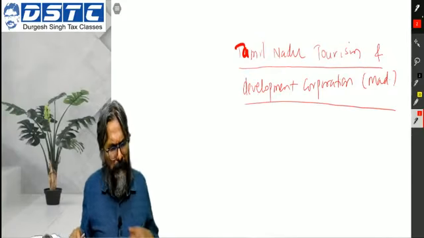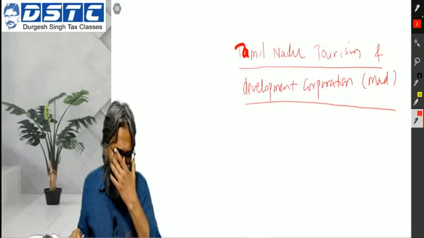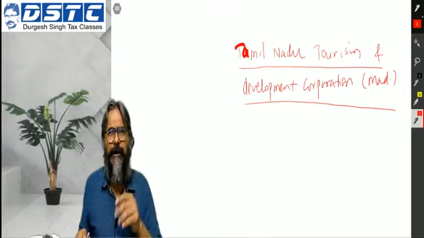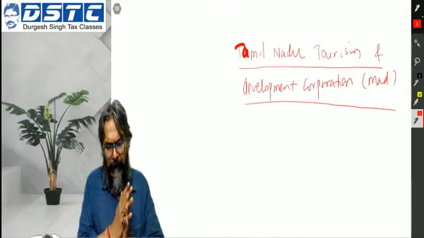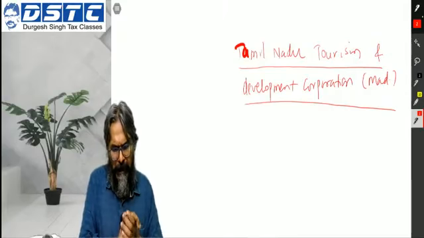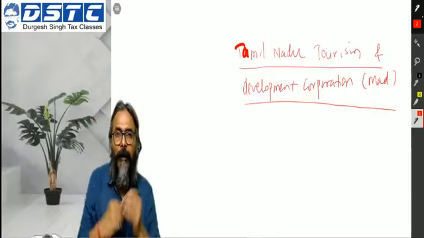Can you just confirm this? Tamil Nadu Tourism and Development Corporation, Madras High Court. Was it discussed? No, I don't think this was discussed. Up till Raj Dadarkar and Associates, I think we have discussed the case law. So let's look at this particular judgment.